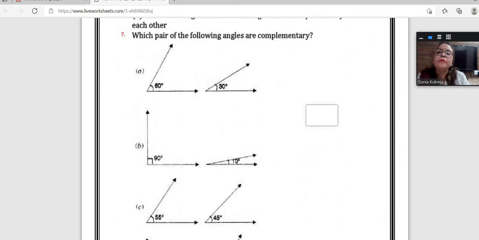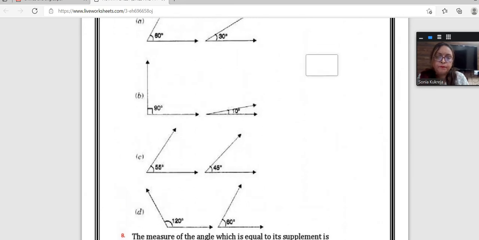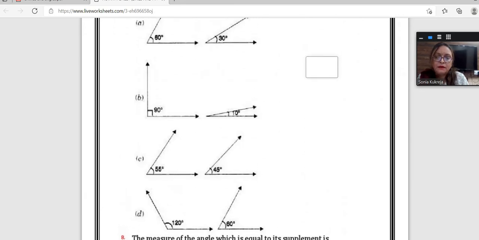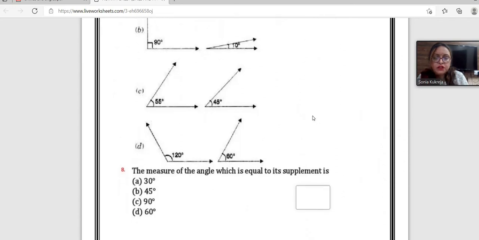Pari, would you like to tell me which pair of the following angles are complementary? 60-30, 90-10, 55-45, 120-60. Ma'am, it's option A, 60 and 30 degree. Very good, beta. Let me shift to the next question.